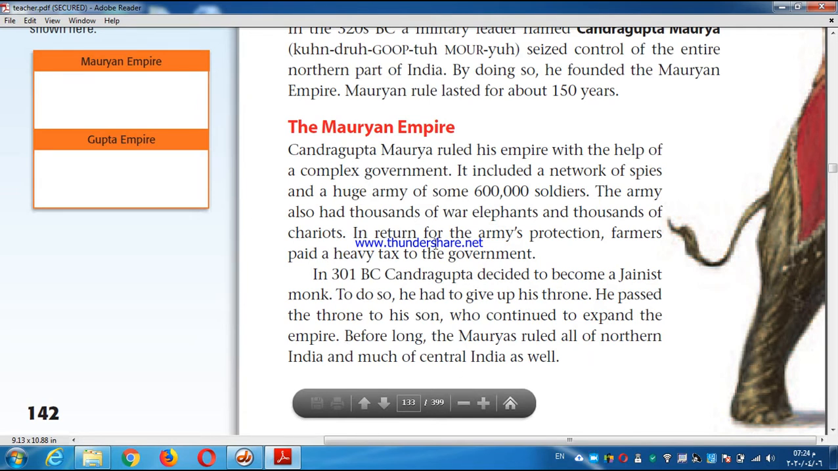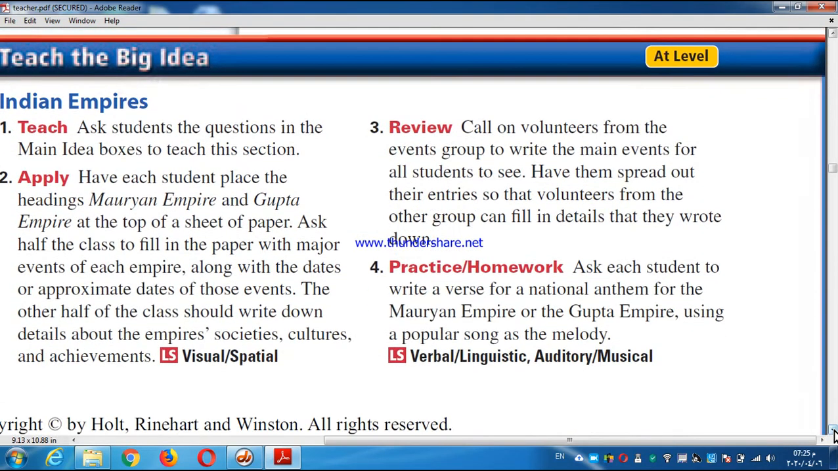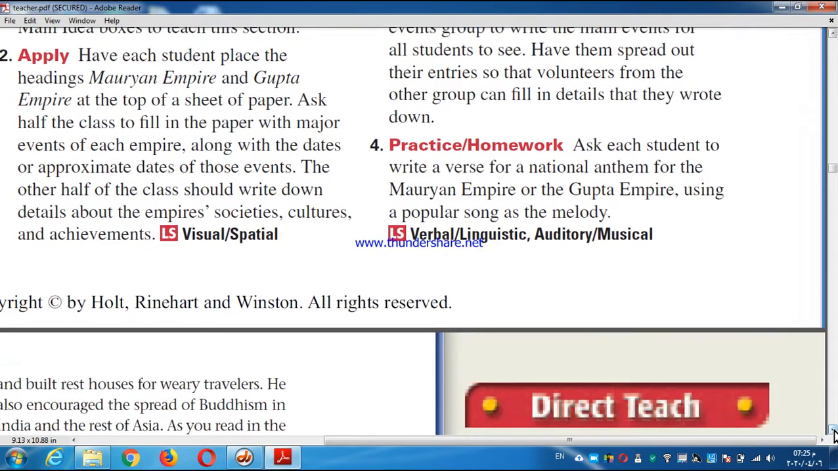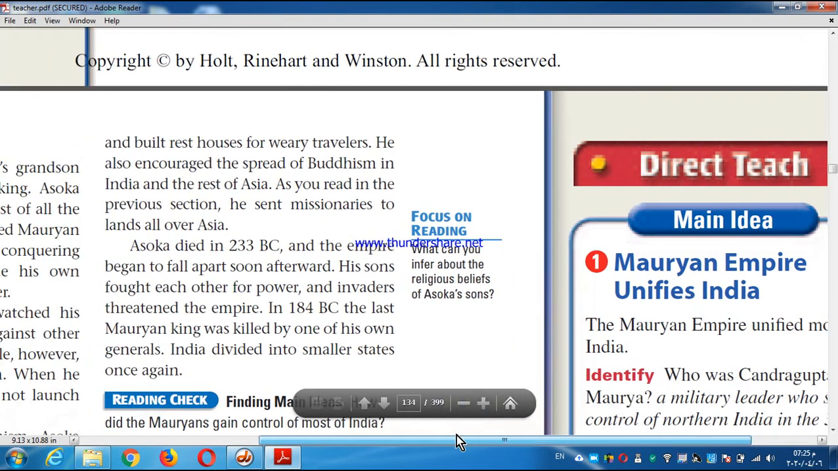What do I mean by Chandragupta becoming a Jainist monk? It means he left the position to his dynasty. He became a religious Indian man, and he left the rule to his grandson Ashoka. Ashoka again. Who was Ashoka? Ashoka was a great king who was the main reason for spreading Buddhism in India. Have a look at this on the second page.